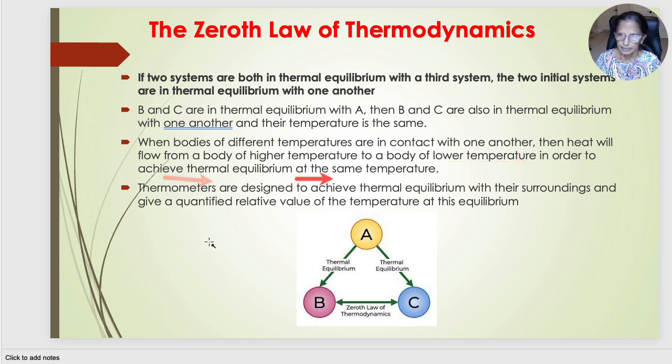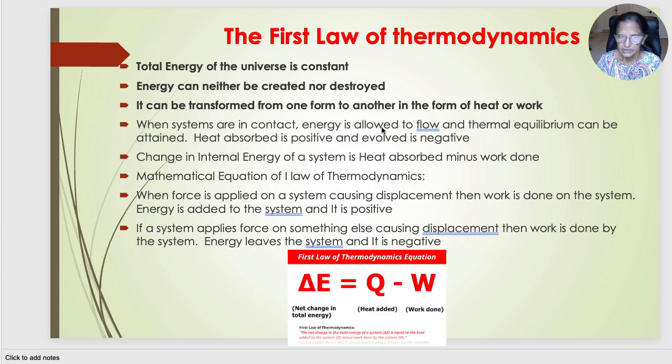This is the principle behind the thermometer. Thermometers are designed to achieve thermal equilibrium with the surroundings, and they give a quantified relative value of the temperature at this equilibrium. So this is the zeroth law of thermodynamics.